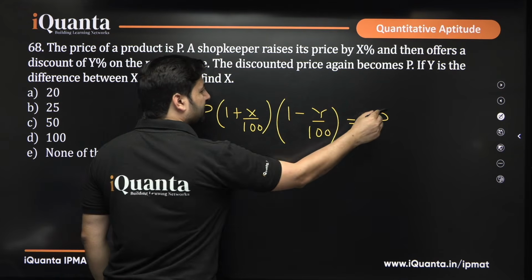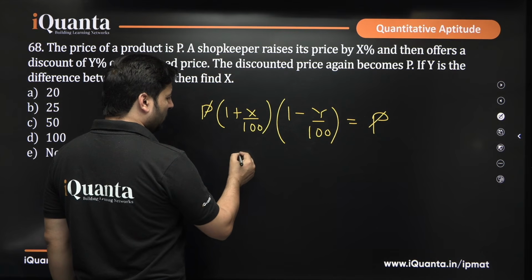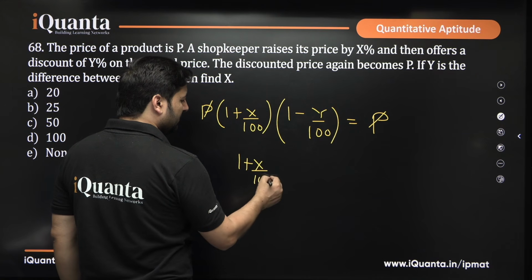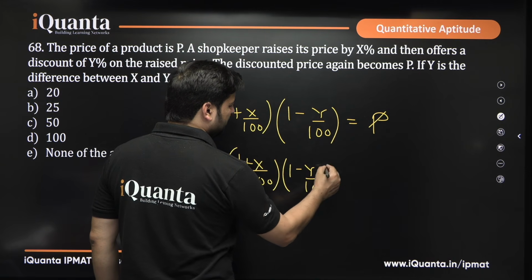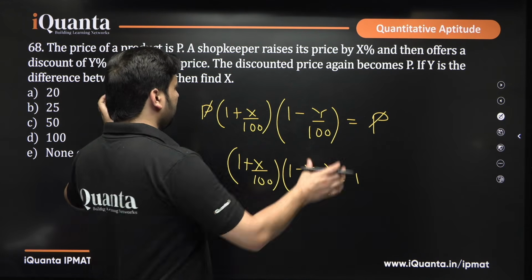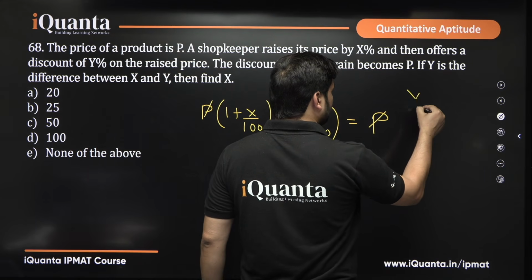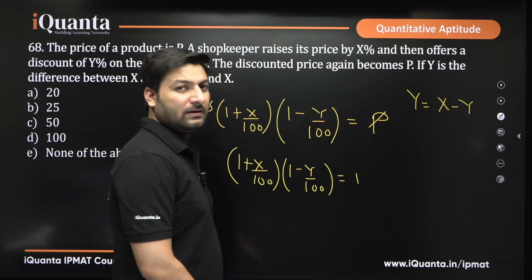So P cancels here, and then we get 1 plus X upon 100 into 1 minus Y upon 100 is equal to 1, right? We have been given that Y is the difference between X and Y. So Y is equal to the difference between X and Y, right? Clear?